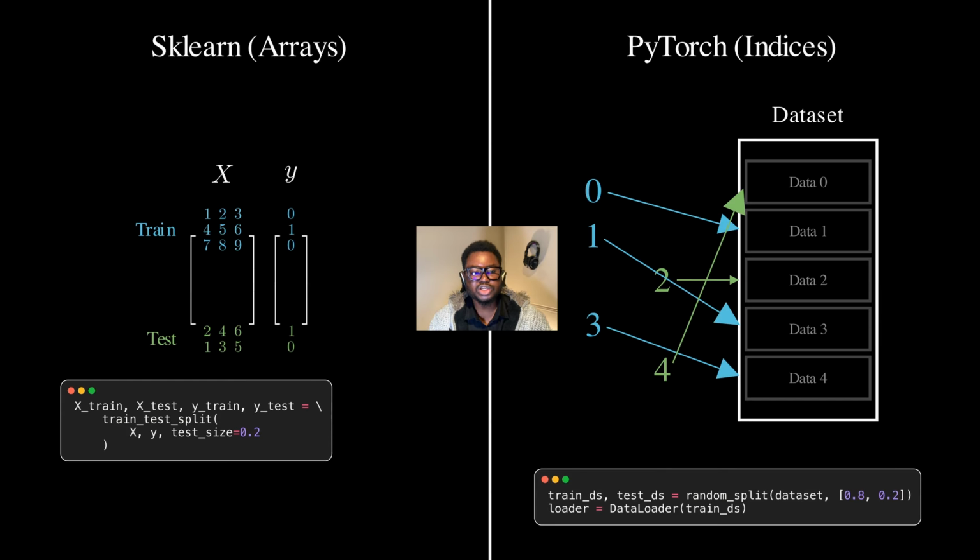So when you iterate through a PyTorch data loader, it looks at the next index in the training set. It follows the pointer to the specific data slot. It fetches that specific data point on demand.